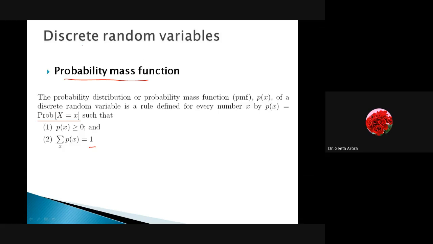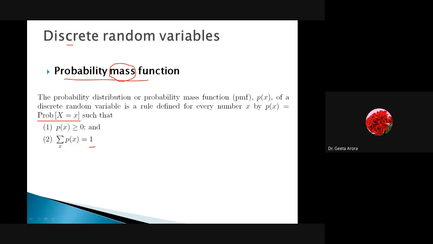And whenever we are working with a discrete case, it is the probability mass function. I will show you on the next-to-next slide where we have the continuous random variable, and in that case this mass will be replaced by density. So this is the change we are going to learn. The definitions are almost similar.